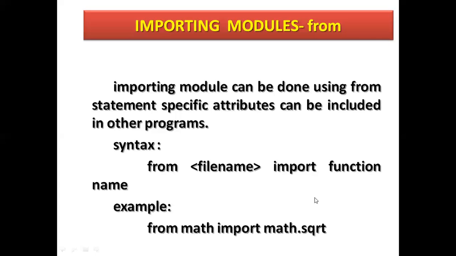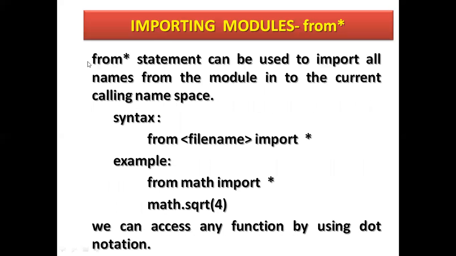Only one function you can import, or all. If you want to use all, then you have to write import module name. So from, star, asterisk, so it will import all.